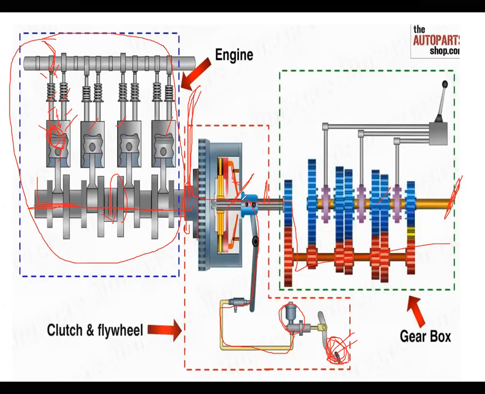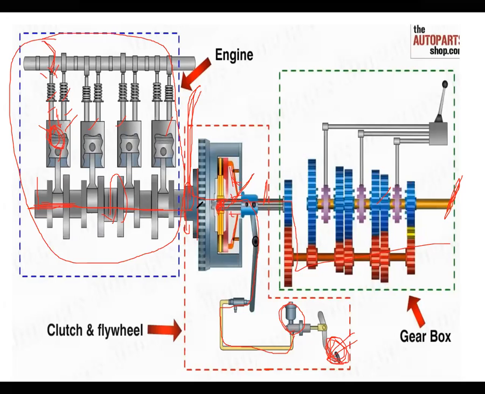These pedals would be pressed. By this movement, it moves in this direction, so that there is a disconnection. By this disconnection, it is caught by the clutch plate, so that there is a gap over here.